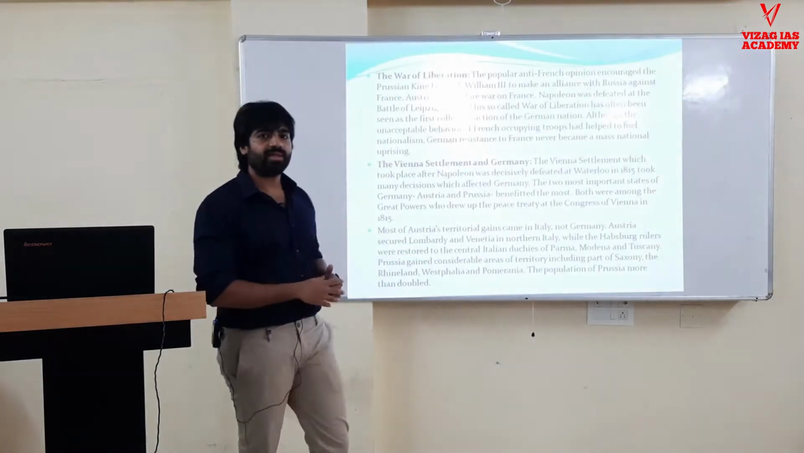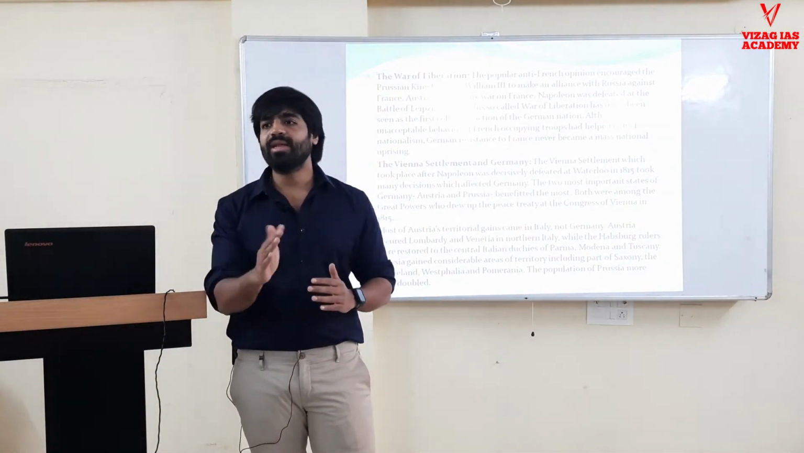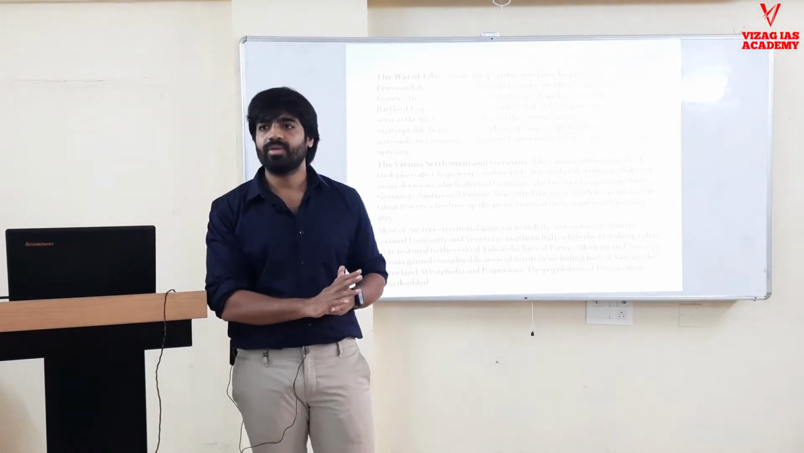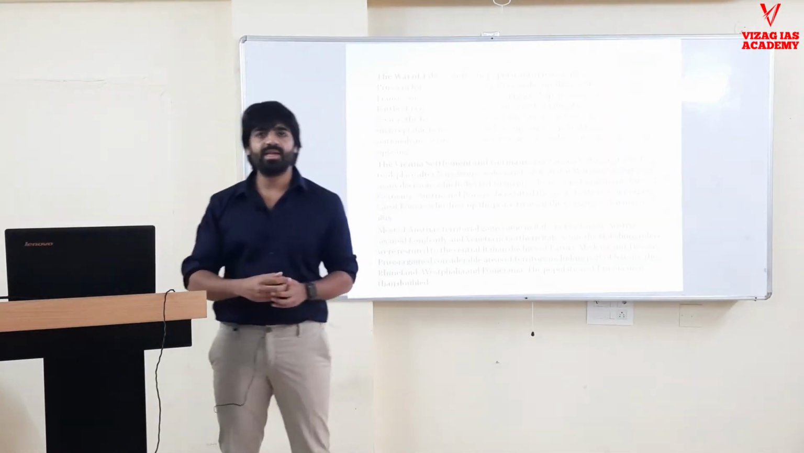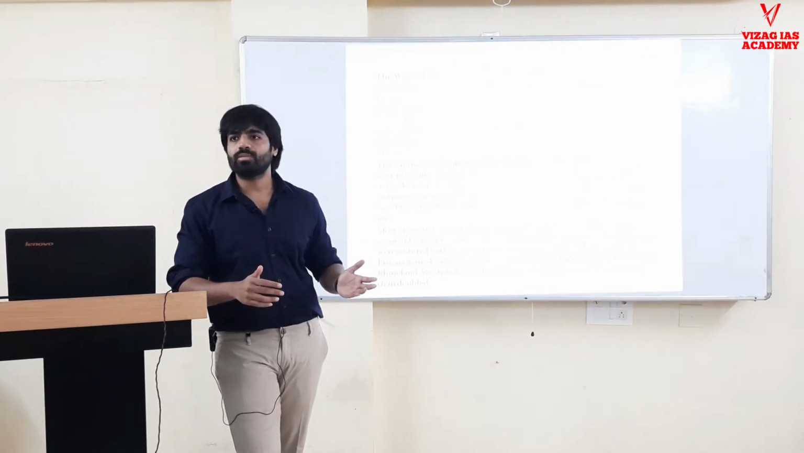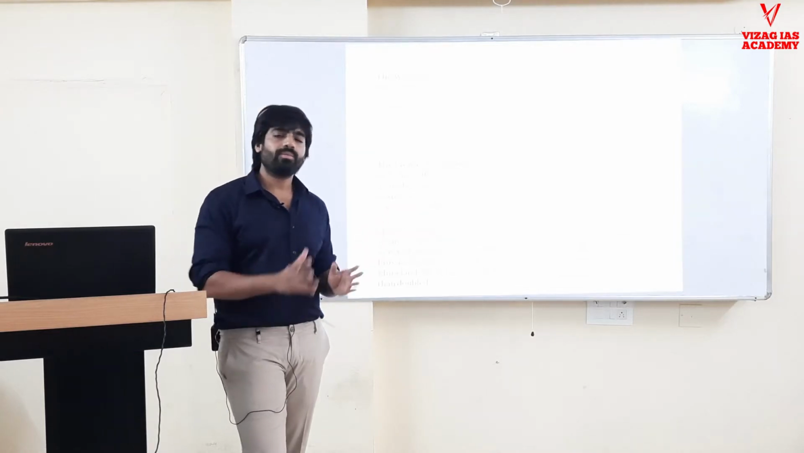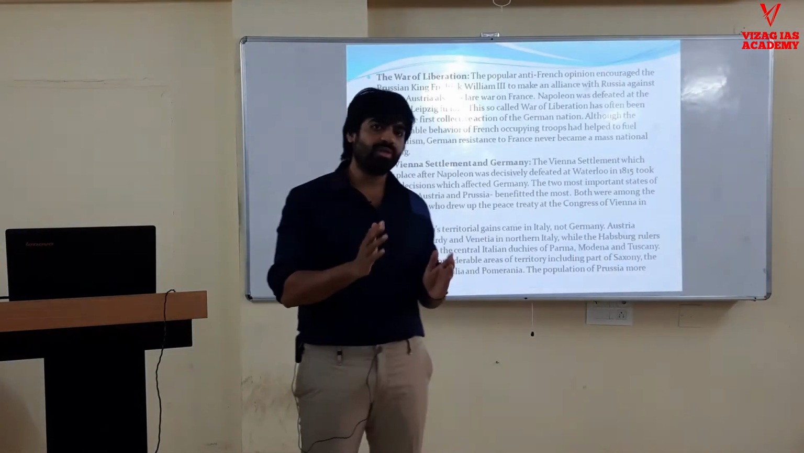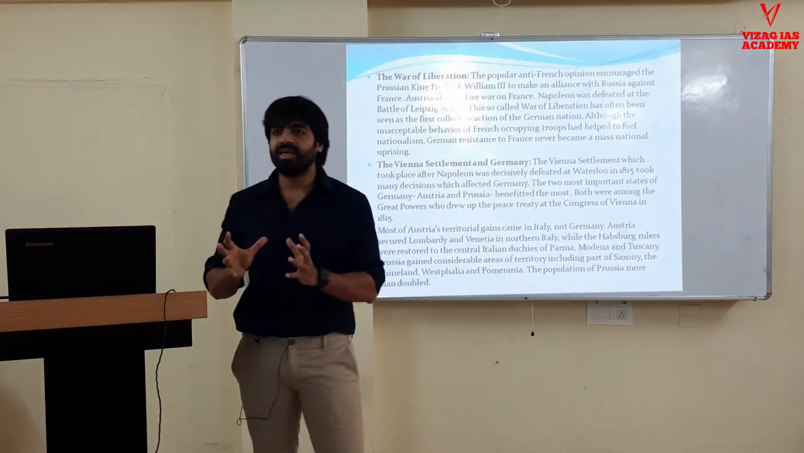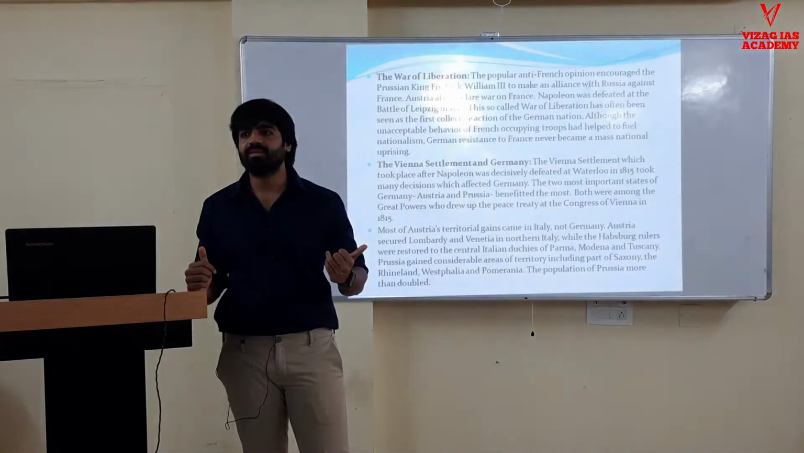When you see the Vienna settlement, there was no annexation anywhere. As you could see in the earlier Vienna settlement in Italy, the states were divided and given back to the old order. Similarly, a similar thing was done here. Whatever the 39 states which were there, they remained the same and were given to their respective dynasties.